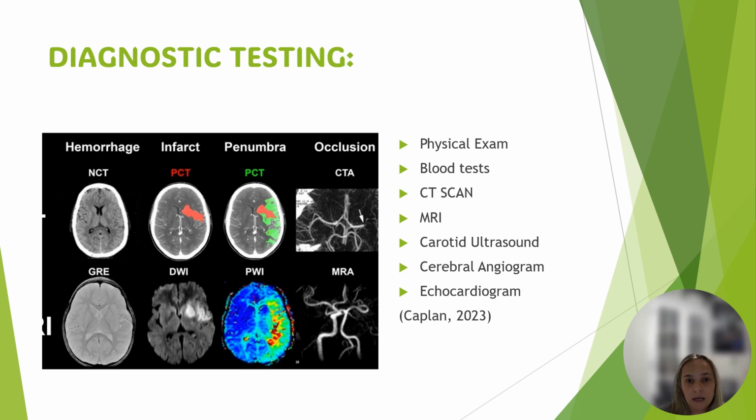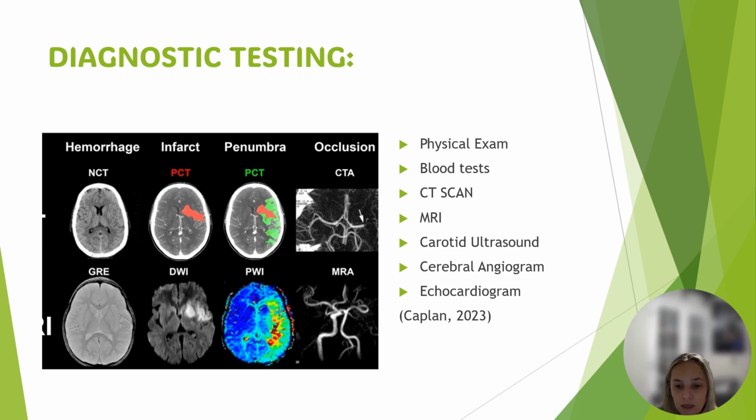A CT scan uses a series of x-rays to create a detailed image of the brain, and the brain image can show if there's bleeding in the brain, if it's an ischemic stroke, or if there's a tumor or other conditions that may be causing the symptoms that are present. There may be dye injected into the bloodstream, and that can show the blood vessels in the neck and brain in greater detail, which will allow for a better diagnosis.